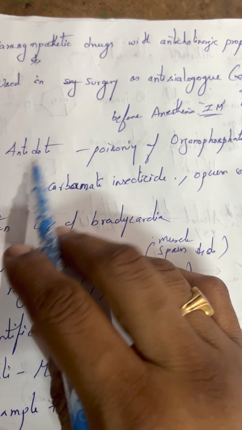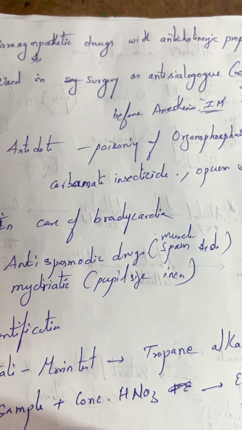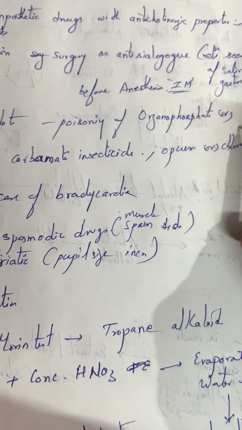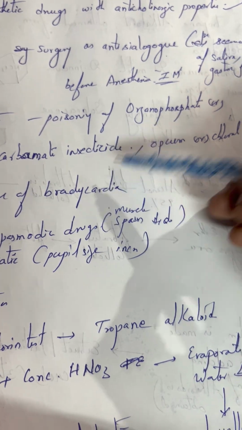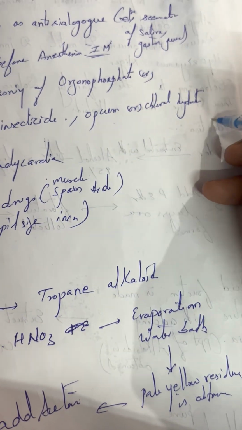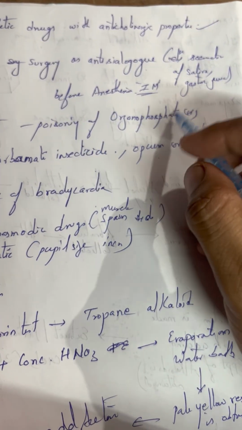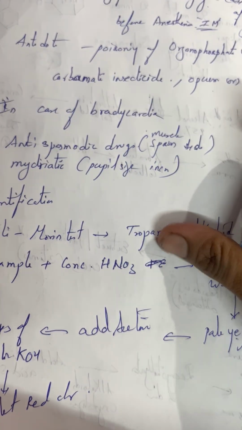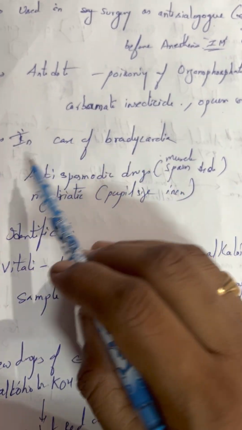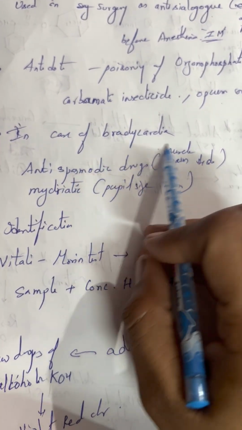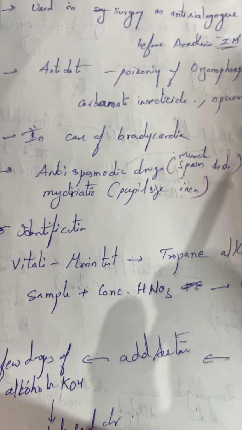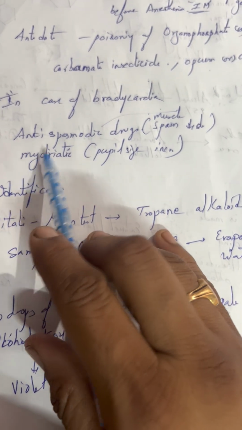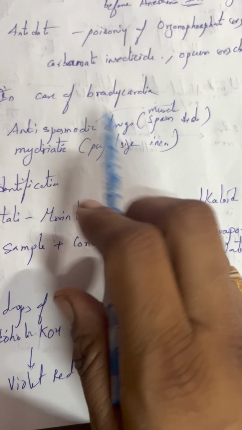Next, it acts as an antidote for poisoning conditions, in the case of organophosphate poisoning or carbamate insecticide poisoning or opium poisoning or chloral hydrate poisoning. In all those cases, it acts as an antidote. Next, it also acts in the case of bradycardia, for increasing the heart rate. Okay, bradycardia.